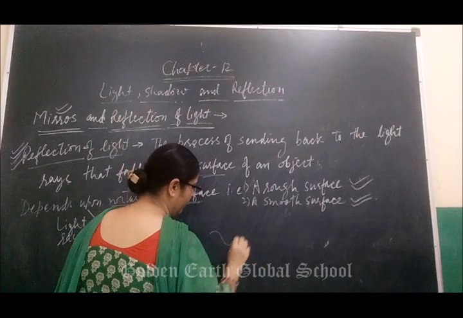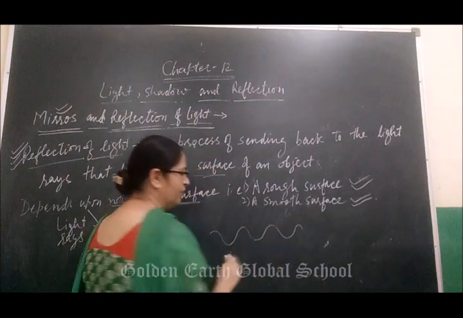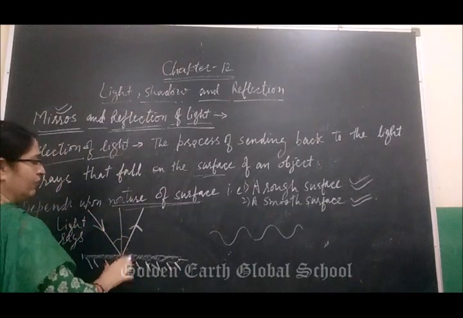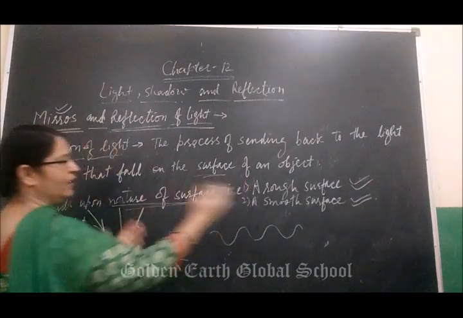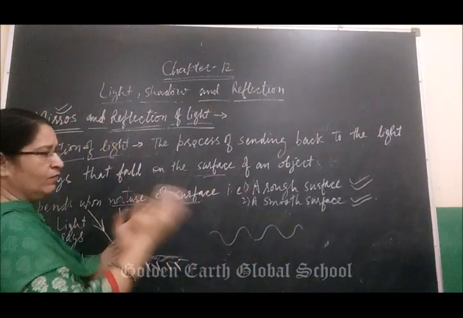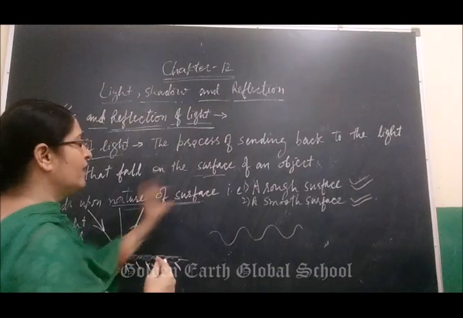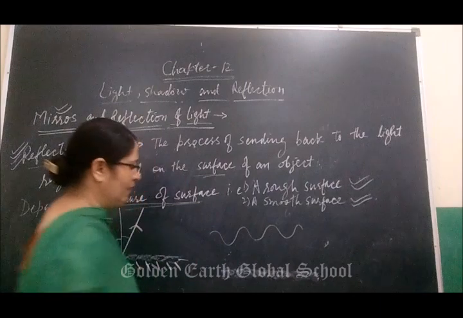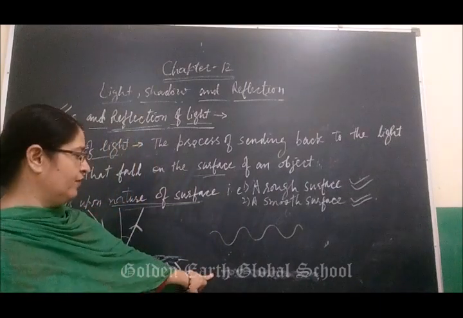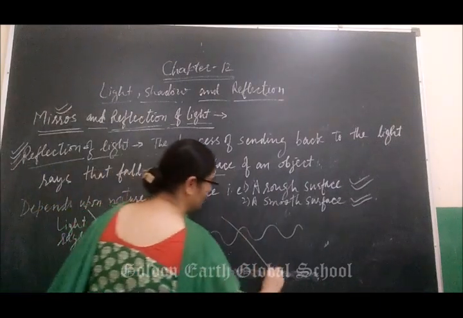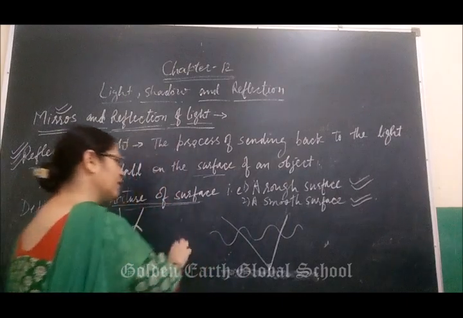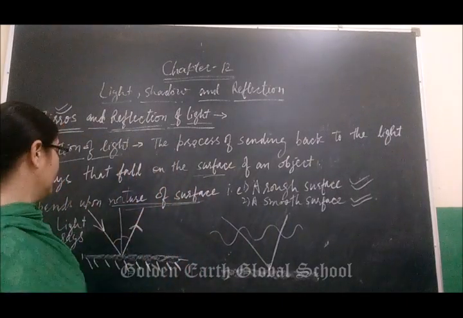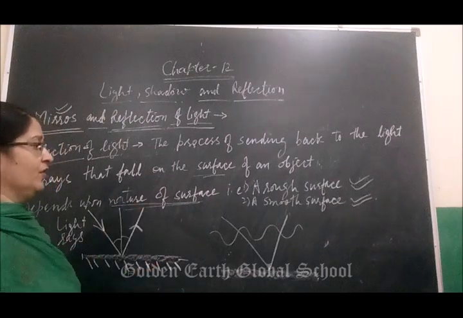Some surfaces are rough like this, means the surface has grooves. When light falls on a rough surface, it moves rapidly in many directions. Whereas when the surface is smooth, like a mirror, the light will bounce in the same direction. On a rough surface it also bounces, but at rapid speed and not in one direction.